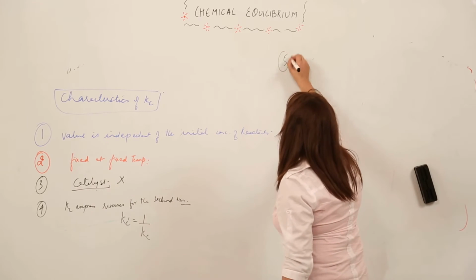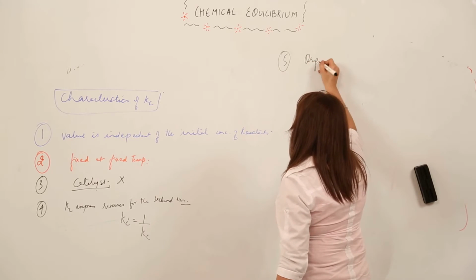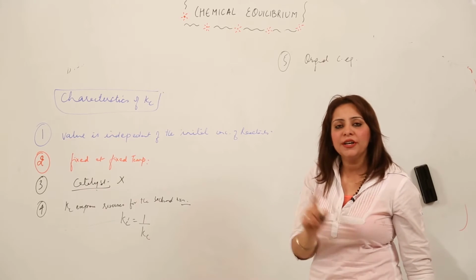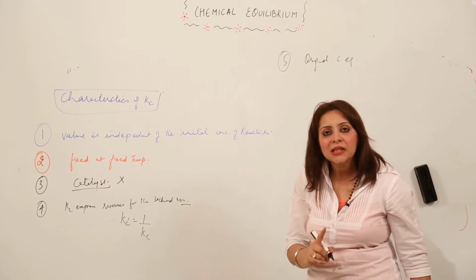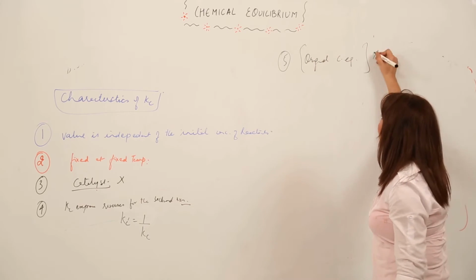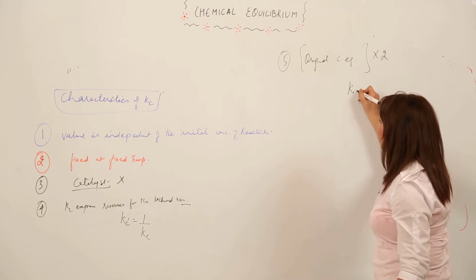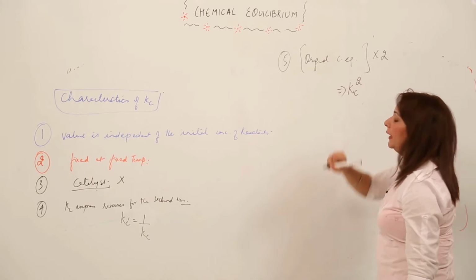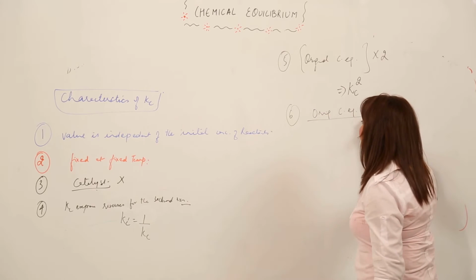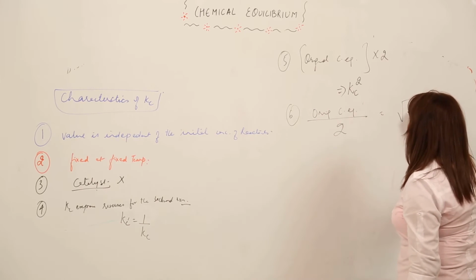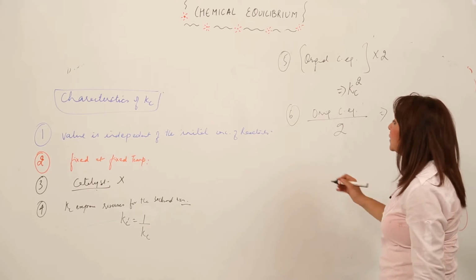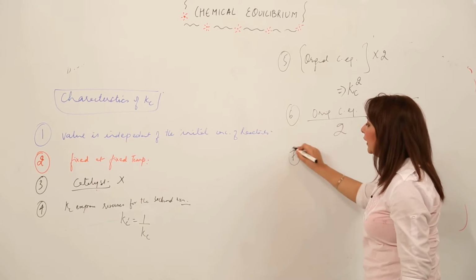Suppose the original chemical equation, see, always when you operate on a chemical equation with multiplication or division, it is going to have a direct effect on the Kc. Just keep in mind. So see, if the original chemical equation is multiplied by 2, then for Kc also you do the square, right? And if the original chemical equation is divided by 2, then you get the Kc value as a square root. So you just take the square root of Kc. And similarly, if you multiply it by 3, you will have a cube.